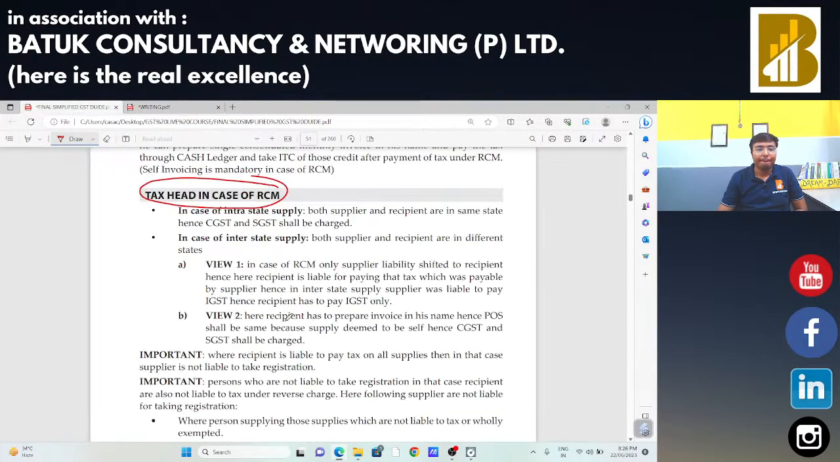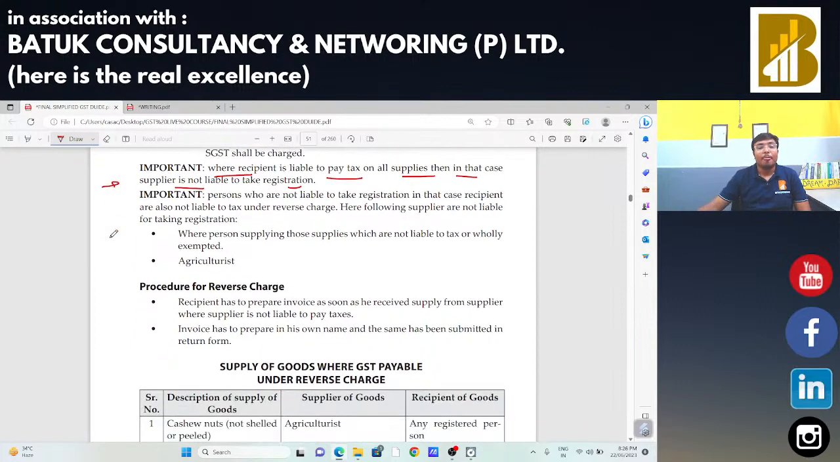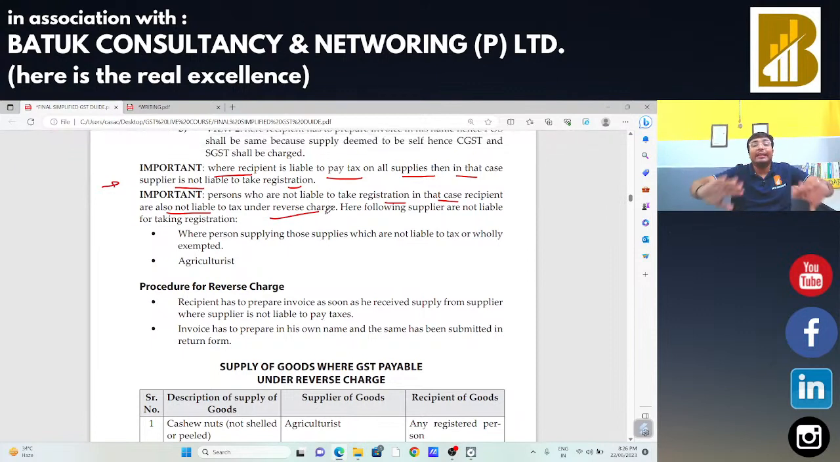Where recipient is liable to pay the taxes on all supplies, then in that case supplier is not liable to take the registration. Persons who are not liable to take the registration, in that case recipient is also not liable to take the registration under reverse charge. Suppose I am a supplier of agricultural produce, in that case I am not liable to make the payment of taxes because agricultural produce are exempted under GST.